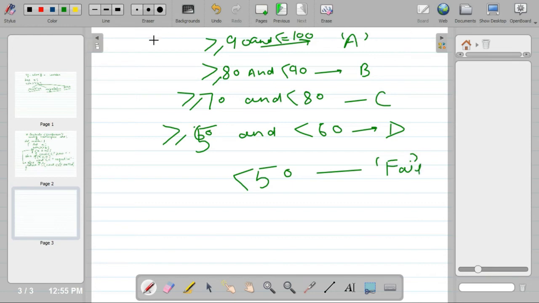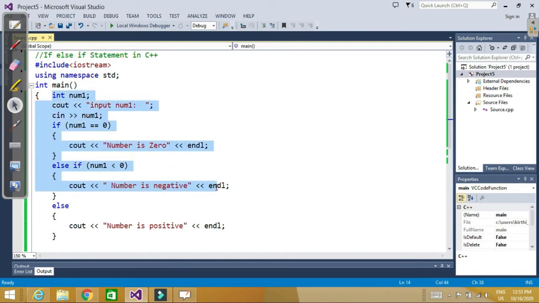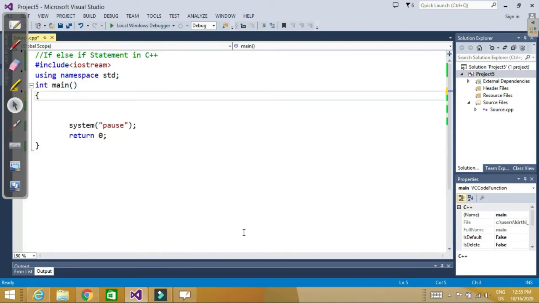So here we have 6 conditions to check. These conditions we can check using an if else if ladder. So let's check it. Now let's write a program for grade. Let's say we will input the marks. Marks can be of any type, integer also, float also.